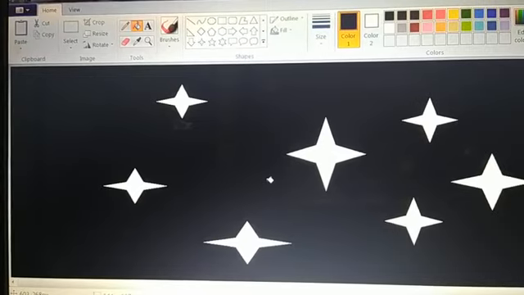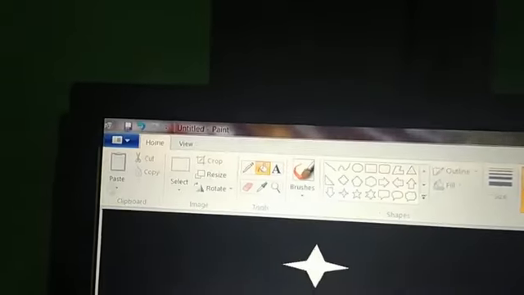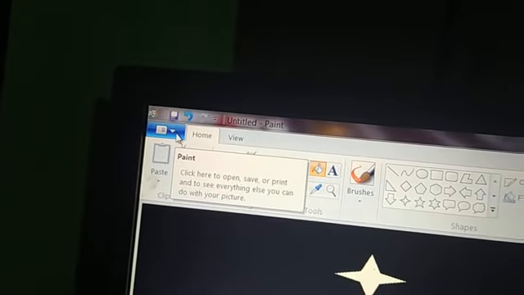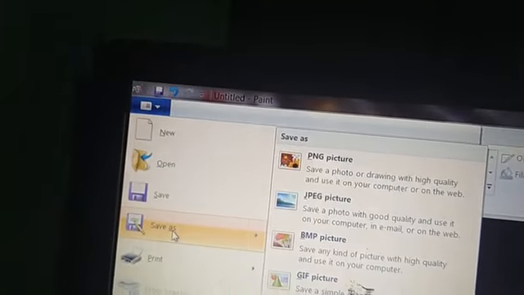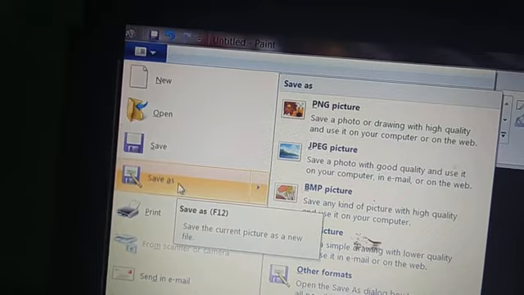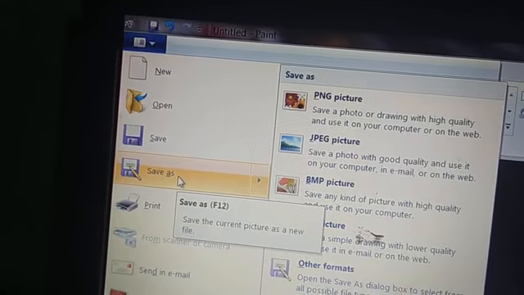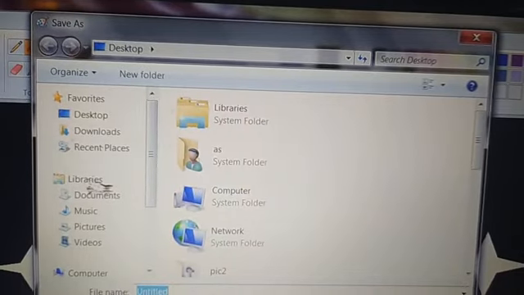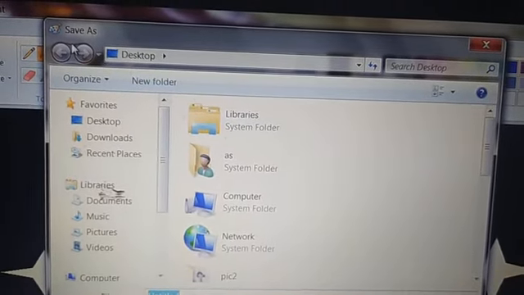Now see how to create a file. For this I'll go to the paint button. It is a drawing program, so we have the paint button here. In the paint button there is a save as option. This is the save as command. I told you we have to give a command for this. So I'm giving the command save as. Now which box has appeared? Save as dialog box.